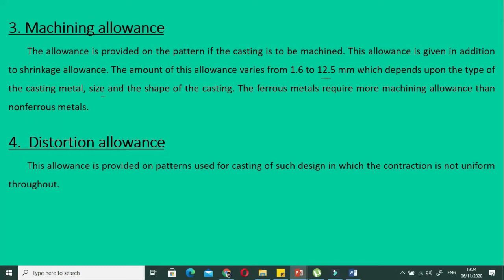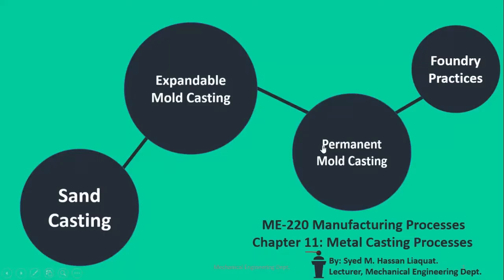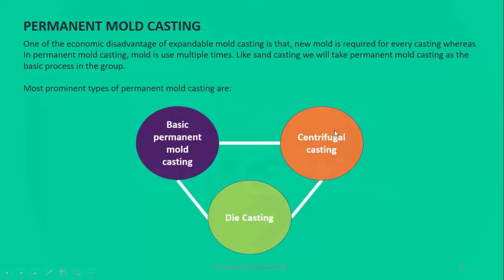So now we'll move towards the permanent mold casting. So let's start with it. As we have discussed time and again, the basic difference between the permanent and expandable mold casting, one of the economic disadvantage of the expandable mold casting is that it requires a new mold every time we are casting a product, because we destroy the mold every time. But in the case of the permanent mold casting, we can use the mold multiple times. That's why they are economically cheap, and they are mostly used in the industries for making several products.